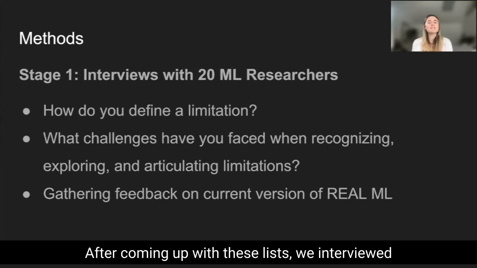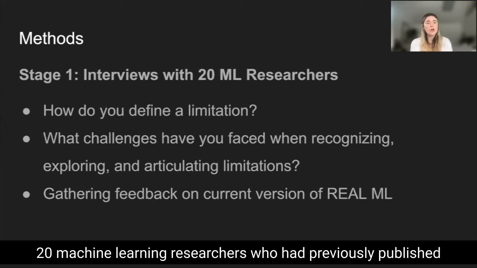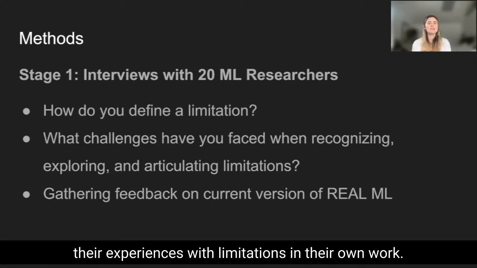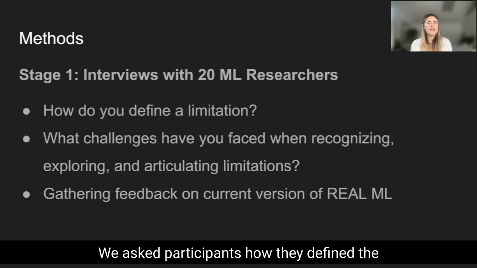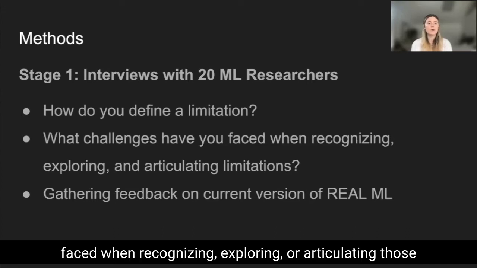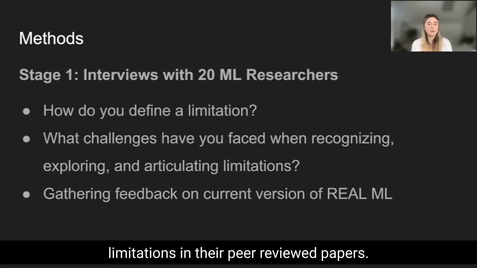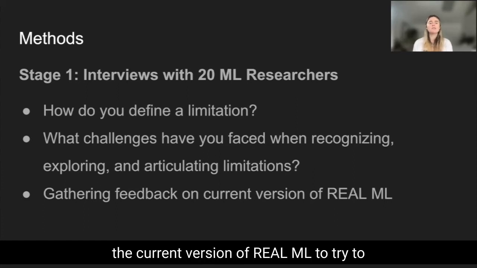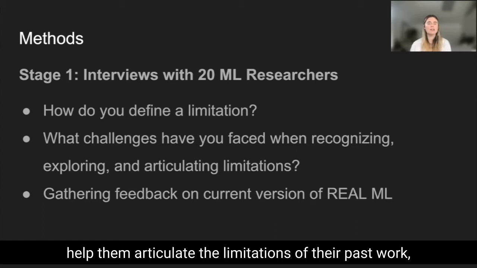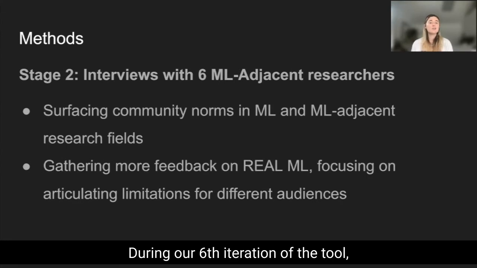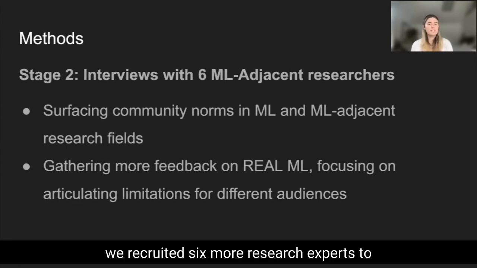After coming up with these lists, we interviewed 20 machine learning researchers who had previously published their own ML research and asked them about their experiences with limitations in their own work. We asked participants how they defined the word limitation and what challenges they had faced when recognizing, exploring, or articulating those limitations in their peer-reviewed papers. We asked participants to share with us an ML research paper that they had previously published and used the current version of Real ML to try to help them articulate the limitations of their past work, all while gathering feedback on the tool.